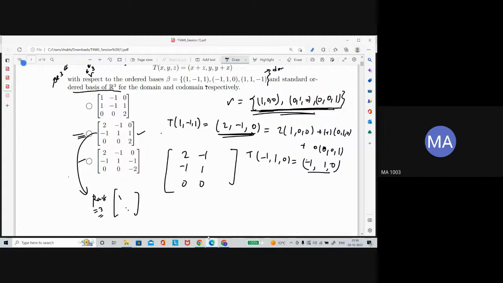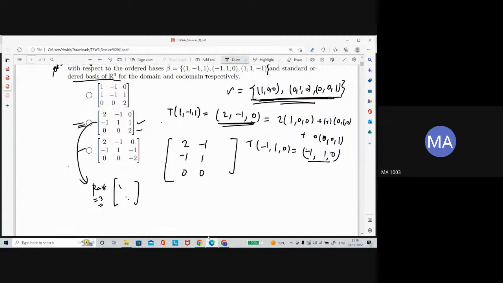I'm leaving the calculation portion. You need to do the elementary row operations, change this matrix into row echelon form and count the number of non-zero rows. That is the rank of this matrix. Now the rank of this matrix is 3.